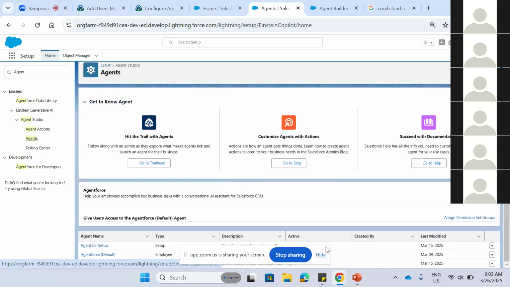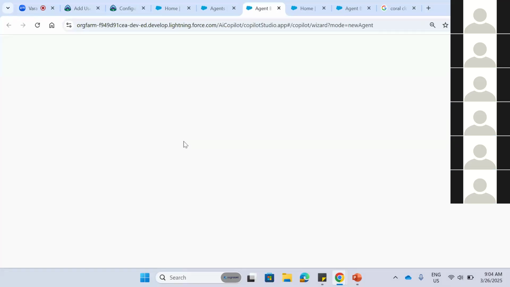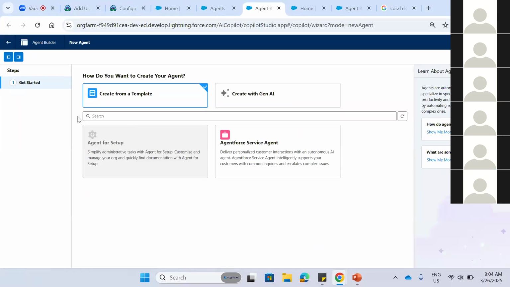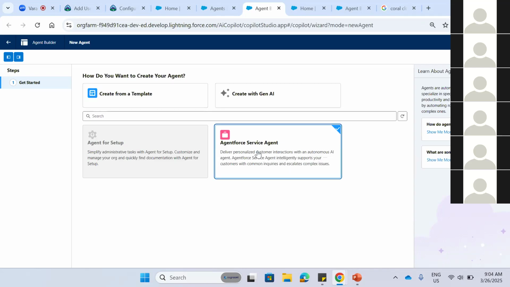I already created an agent. This is the CC service agent, just to book restaurants for Coral Cloud. If we click on New Agent, we can create the agent from scratch. I have already enabled this agent for setup, so it is disabled now. If we want to create new agents, we can check this and click on Next.